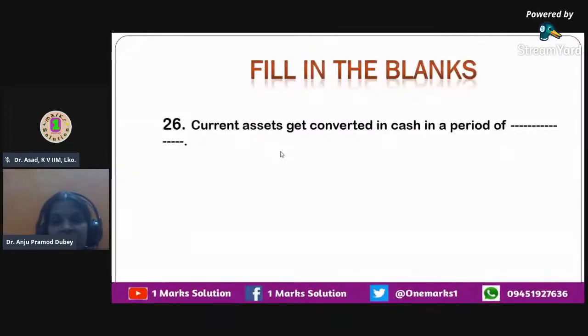Current assets get converted in cash in a period of, I've been telling you that current assets have a maximum period of 1 year to be there with the business. Within that 1 year they get converted into cash. So current assets get converted within a period of 1 year maximum or 12 months, not more than that, not even 1 day more than that.